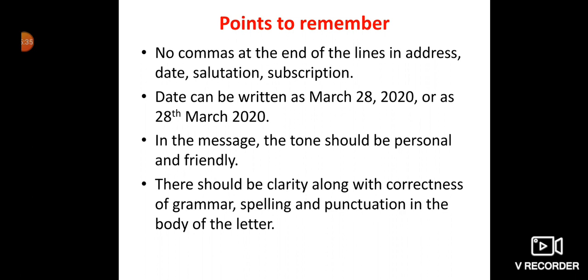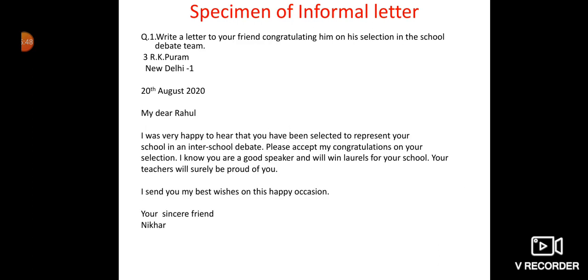That means when you are writing the body of the letter, you have to be very careful. You have to choose the correct grammar and your spelling and punctuation marks should also be correct. Here, children, I have given you one example, that's a specimen of your informal letter. And this you have to copy down in your classwork copy also.